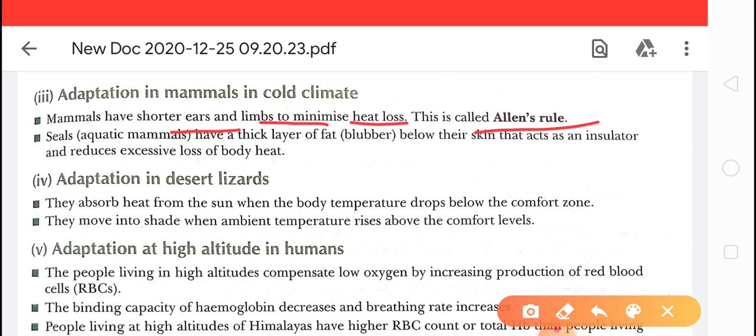Next, adaptation in desert lizards. How can a lizard found in the desert survive there?